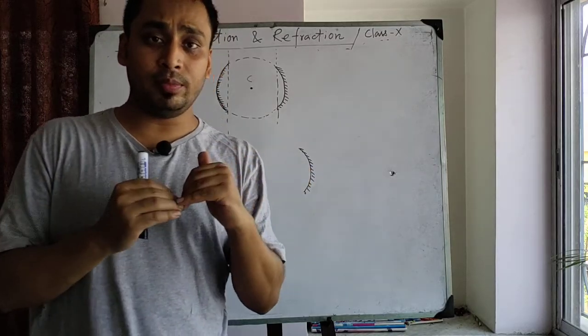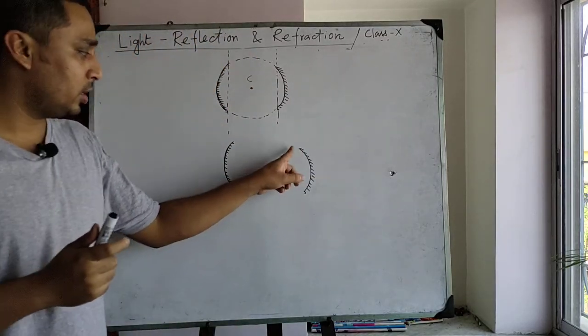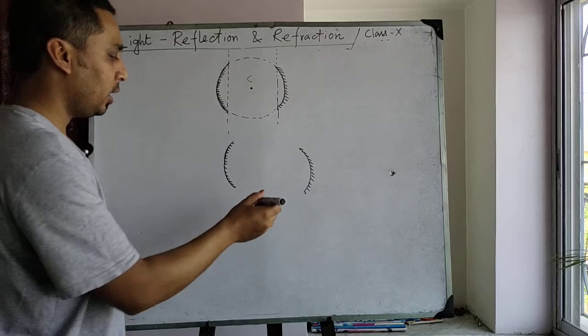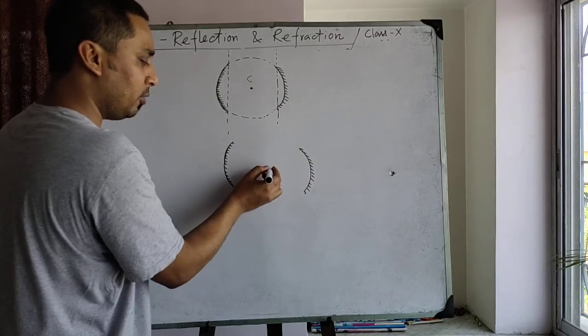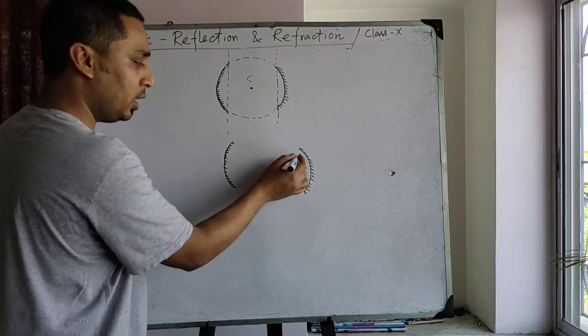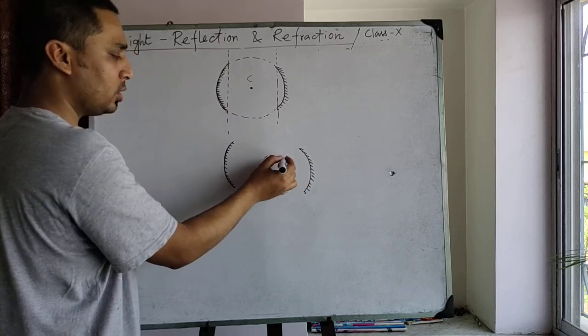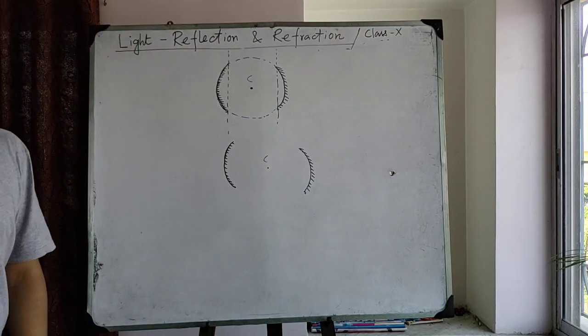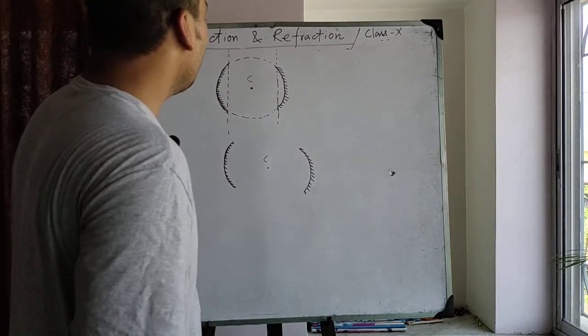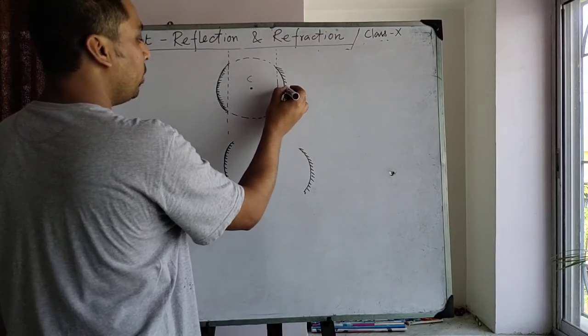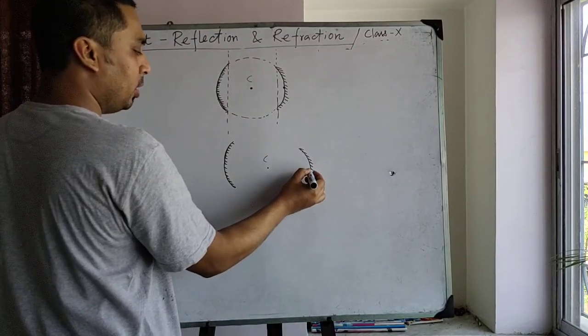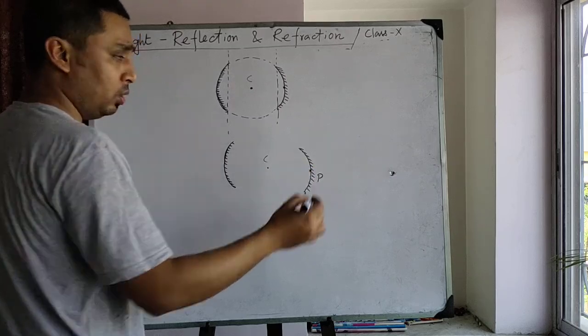We shall use the term center of curvature. This is a curvature and this is the center of this curvature, so this is called the center of curvature. Is it clear?